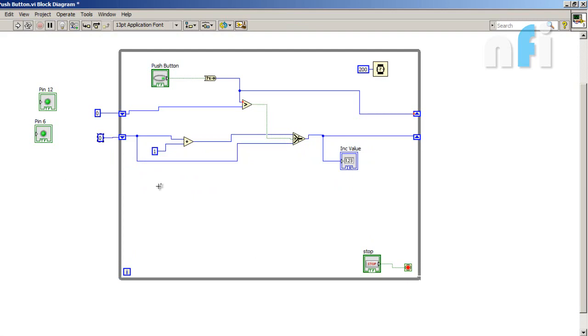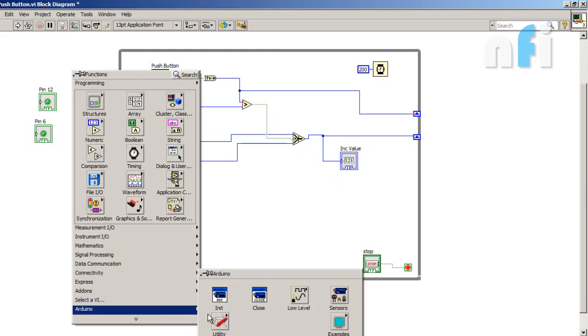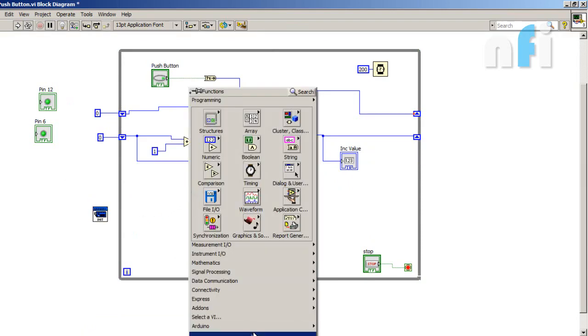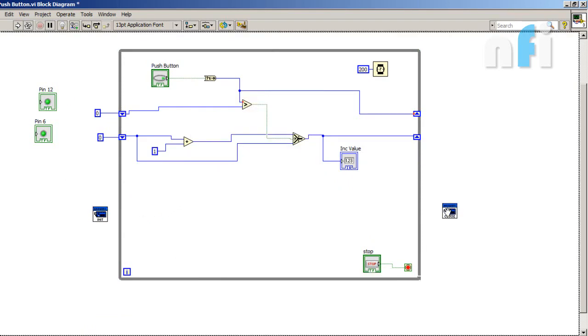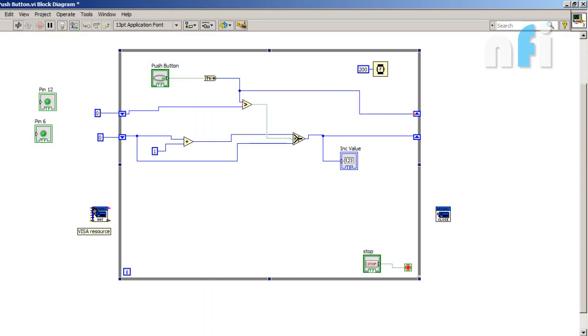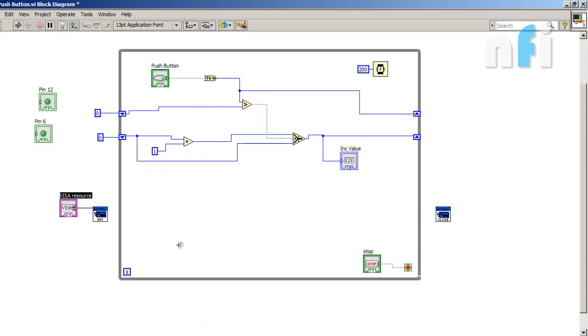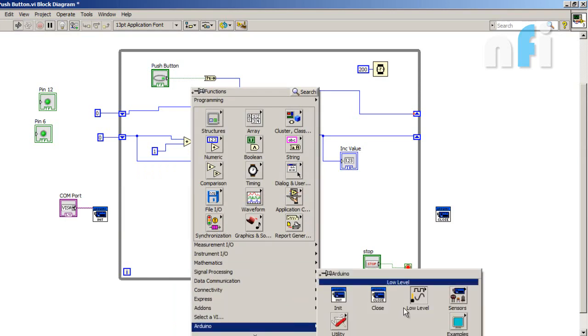Okay, now drag your Arduino initialization from the Arduino library and Arduino close. First of all, assign the COM port by just clicking on the VISA resource, where it defines my COM port. Now we need to declare our LEDs.